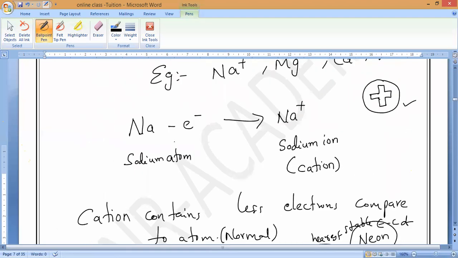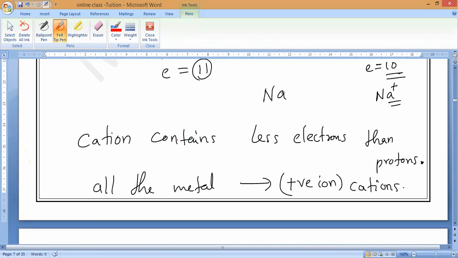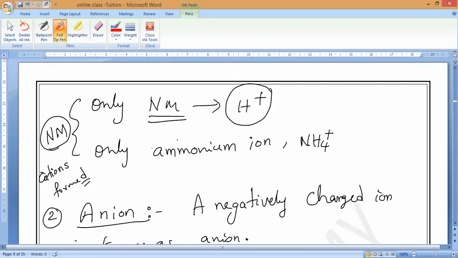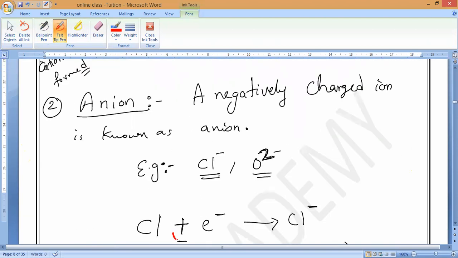Here I am writing minus. Have you noticed it? Because it is removing. Understand? Now here it is gaining, so that is why I am writing plus. Is it okay?